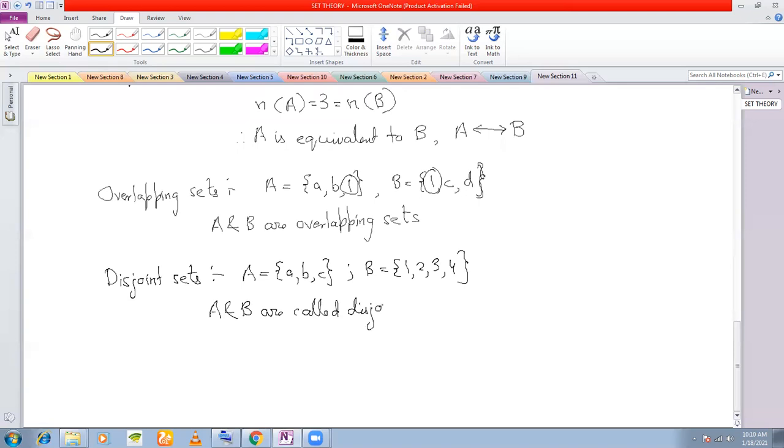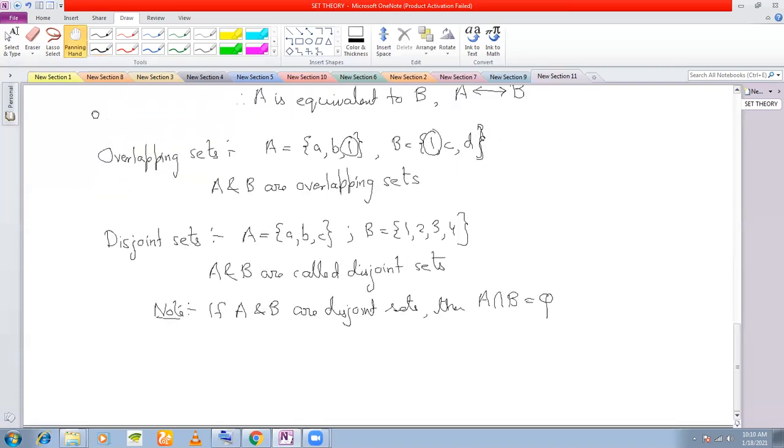You already know union and intersection, right? Note that if A and B are disjoint sets, then the intersection must be a null set. That is, A intersection B must be a null set. So that is what is meant by disjoint sets.